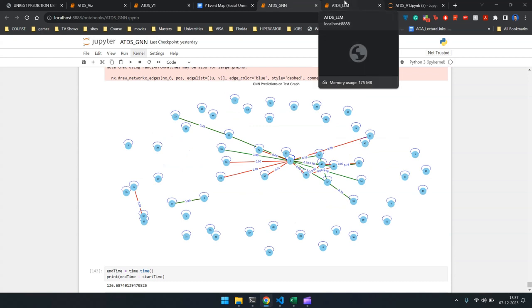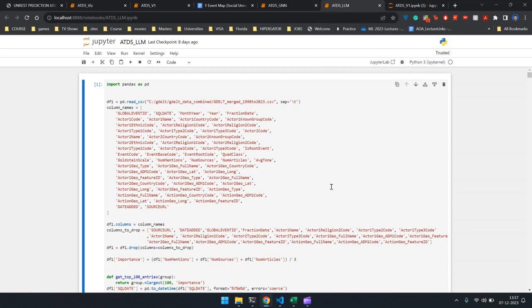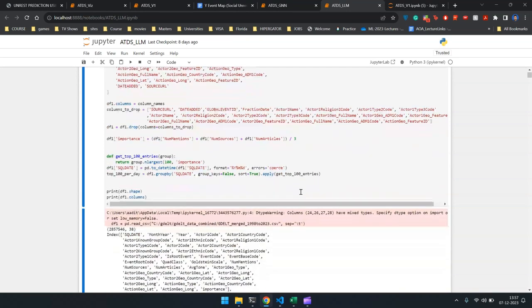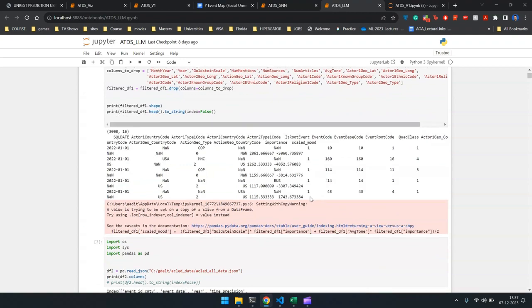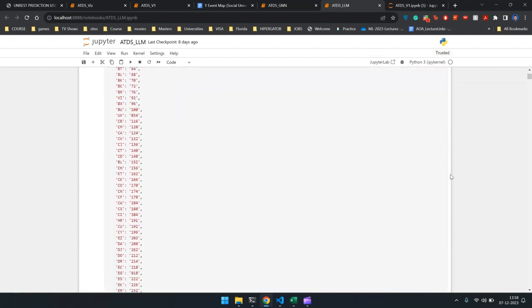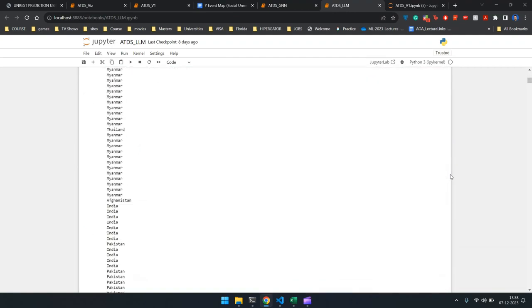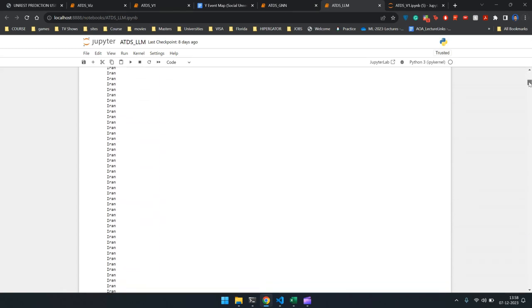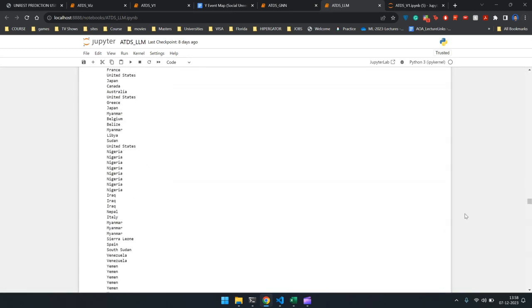Now coming to our final model, we use the OpenAI GPT engine to predict the events. Again, we do the same data pre-processing for the LLM. We use the Langchain library to tokenize our data.